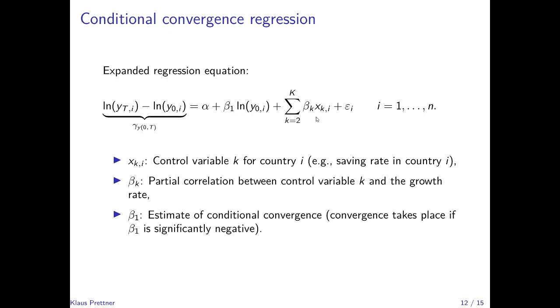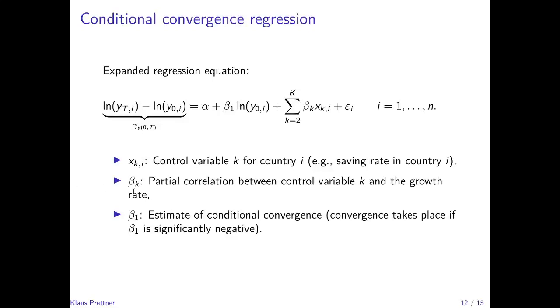And we have beta 1 here because we also include many control variables, basically the sum from k equals 2 to uppercase K, of all the variables that we think are correlated with steady state growth of a country. And then we have again an error term epsilon i that we assume to be nicely behaved.